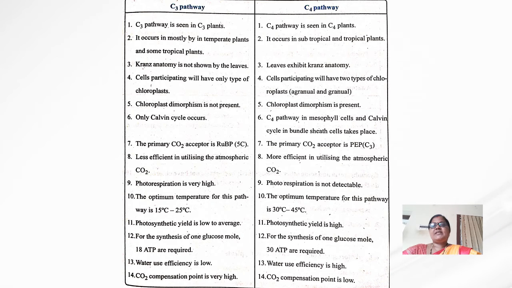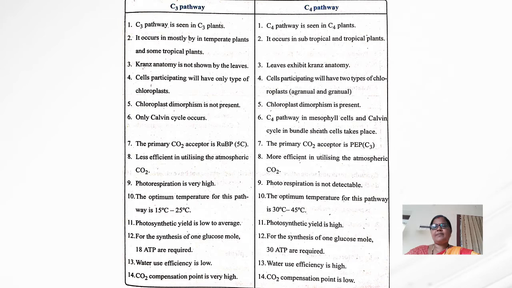First one is the C3 pathway. Where does this C3 pathway occur? It can be seen in the C3 plants. When it comes to the C4 pathway, it is seen in the C4 plants.